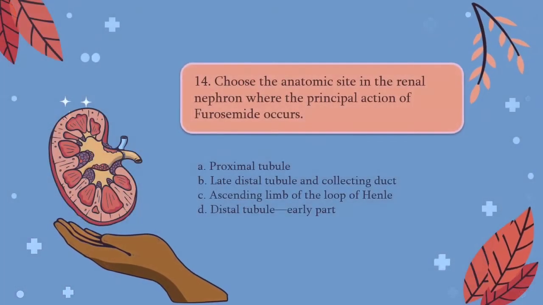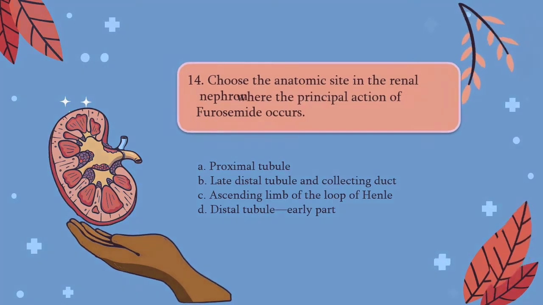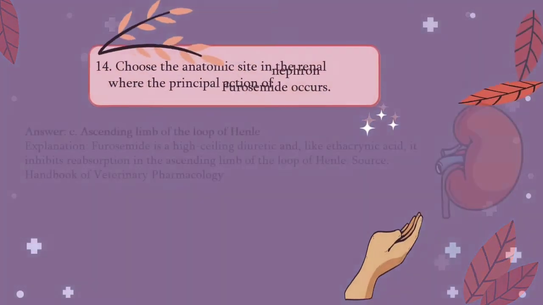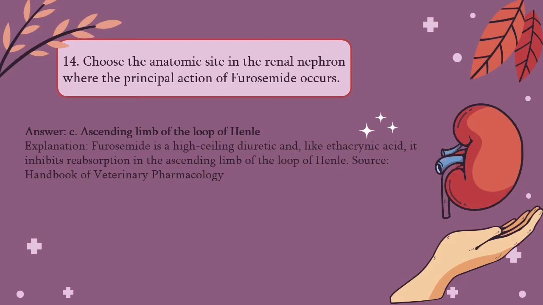and thus this is the site of action for spironolactone. For question 14, we have the same choices as questions 12 and 13, and the question is, choose the anatomic site in the renal nephron where the principal action of furosemide occurs. The answer for this question is C, because furosemide is a high-ceiling diuretic and, like ethacrynic acid, it inhibits reabsorption in the ascending limb of the loop of Henle.